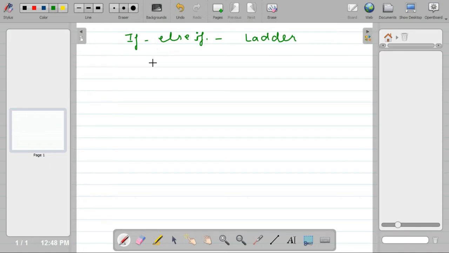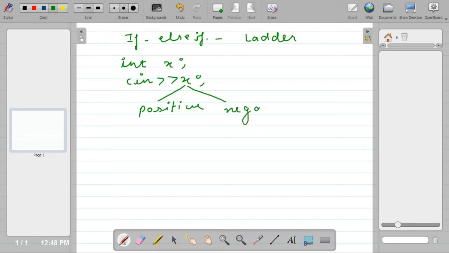It will check all the if conditions. So you can say that it is an alternative to nested if. For example, we have an integer number x, we input this number x from the console, and now we want to check whether this x is positive, negative, or 0. So what type of number is it? Either it is positive or negative or 0. So it means we have three conditions to check here.